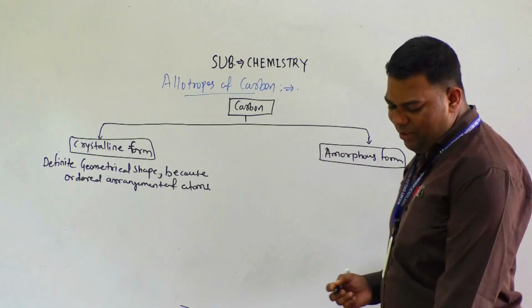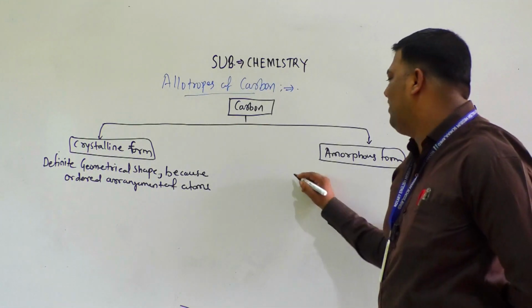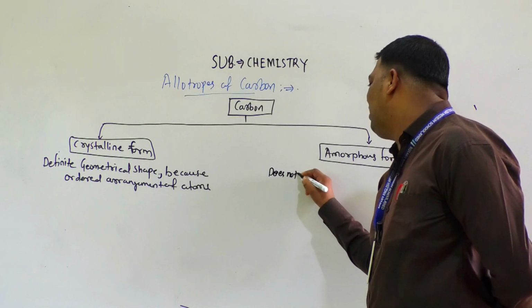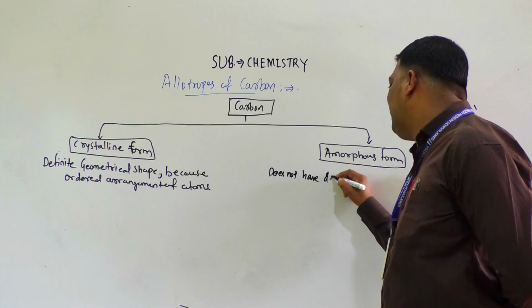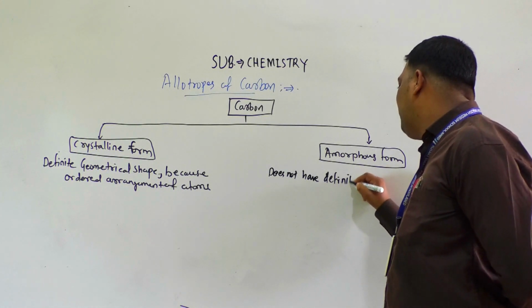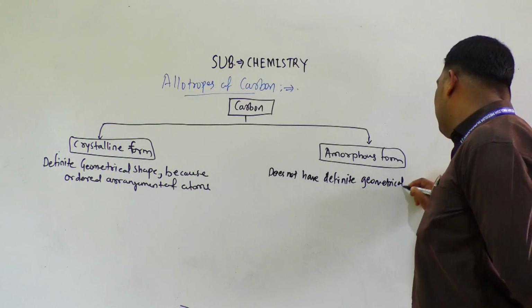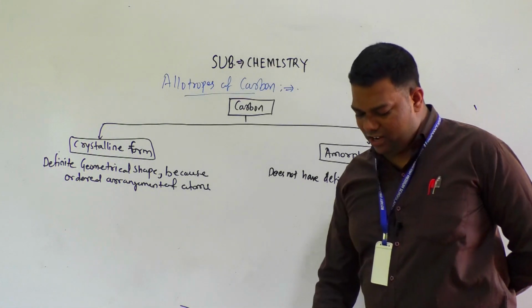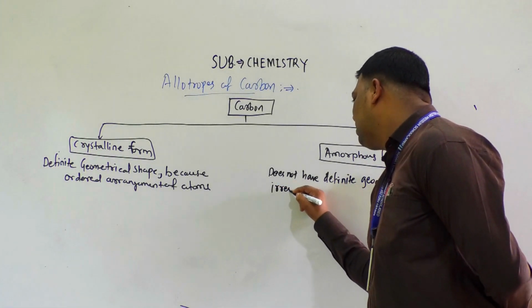Now the amorphous form does not have a definite geometrical shape. We call it irregular arrangement of atoms.